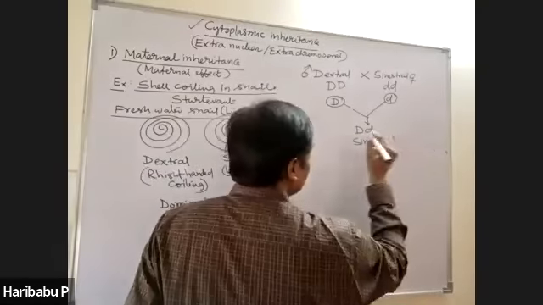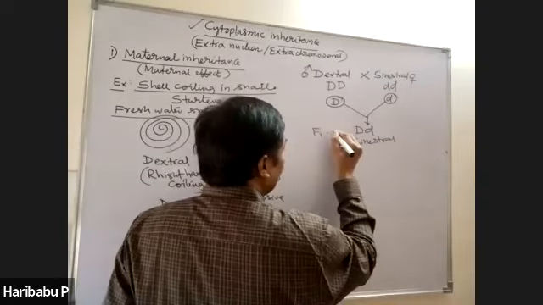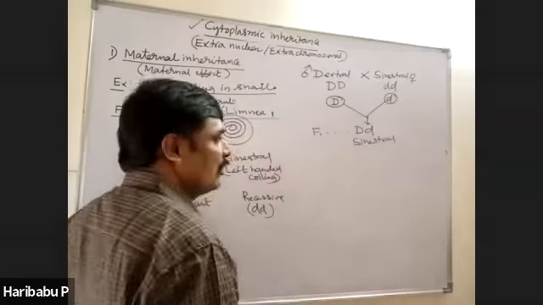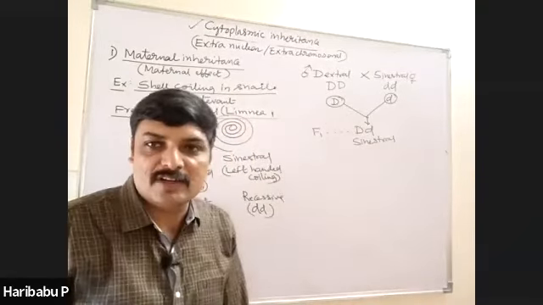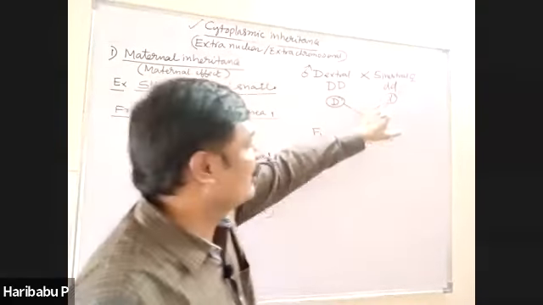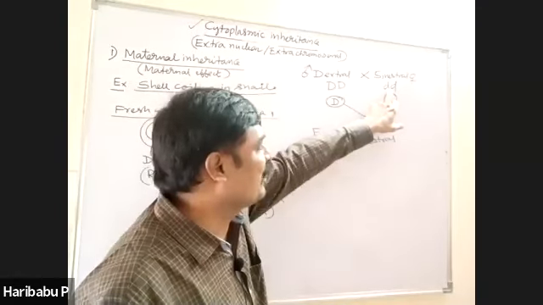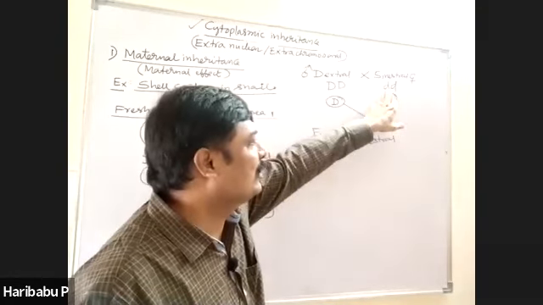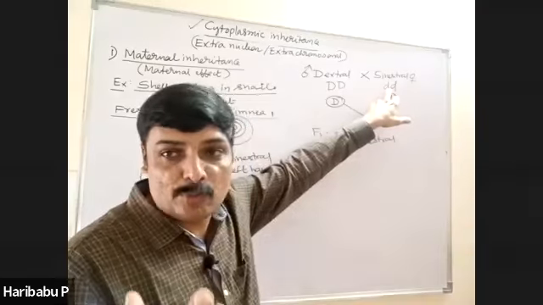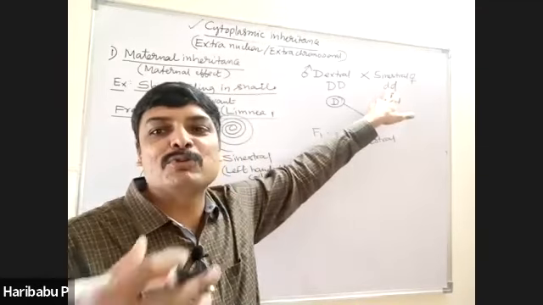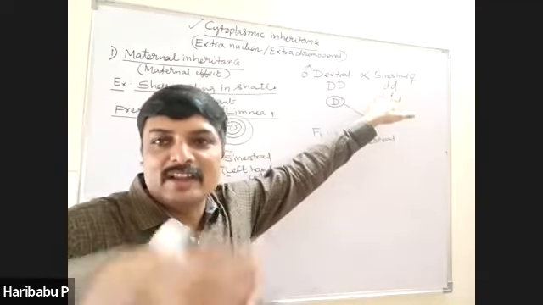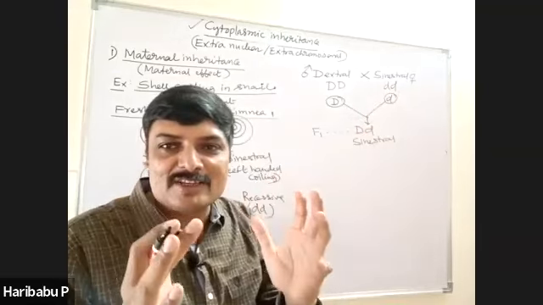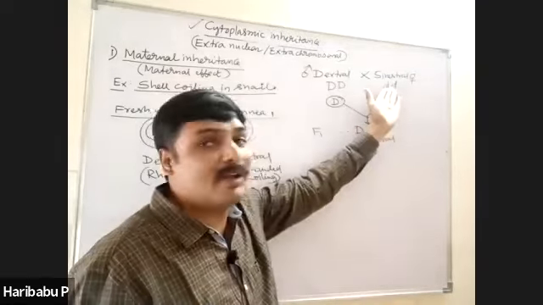Why? All F1 are sinistral. Why all F1 are sinistral? See, the genotype, that is small d, is unable to produce a protein that is able to coil dextrally. Dextral coiling protein is not produced because it is the recessive one.